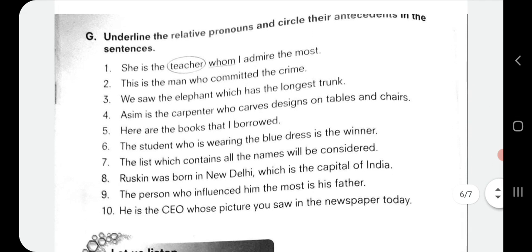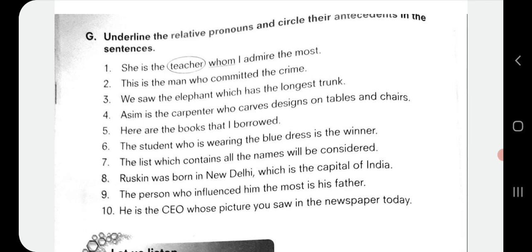So based on this information, the next exercise we have to solve is exercise G. Underline the relative pronouns and circle their antecedents in the sentences. So very simple exercise. Now you know how to identify the relative pronouns. Whichever noun is given in the sentence about which our relative pronoun is giving more information, we have to select it as an antecedent and we have to circle it. See here, the first one is done for us.